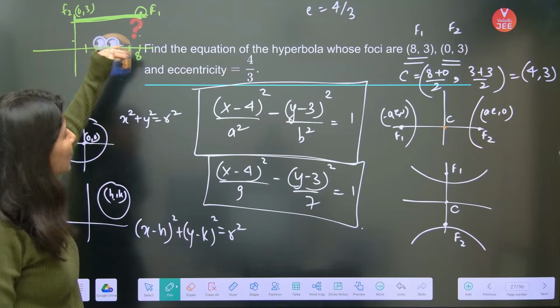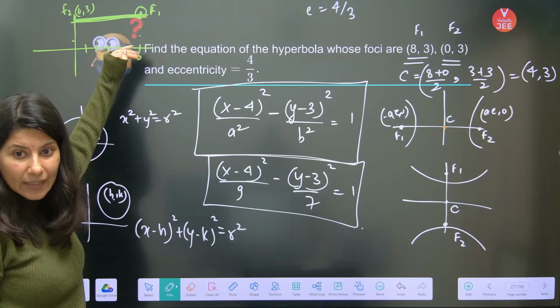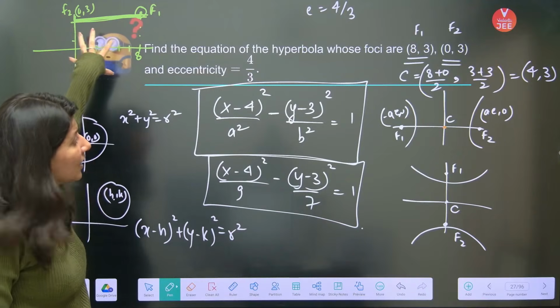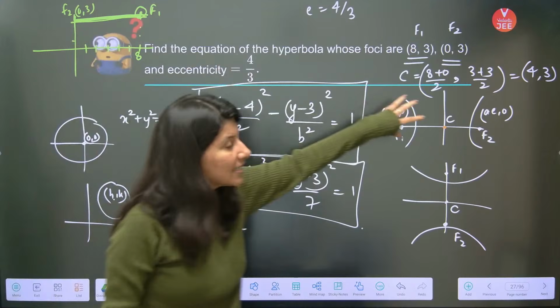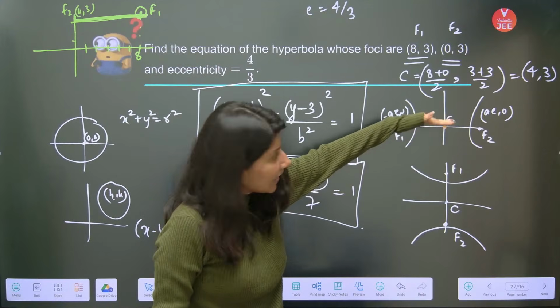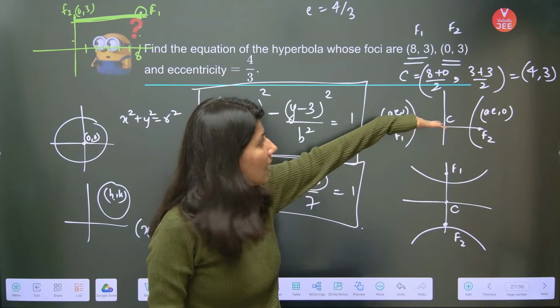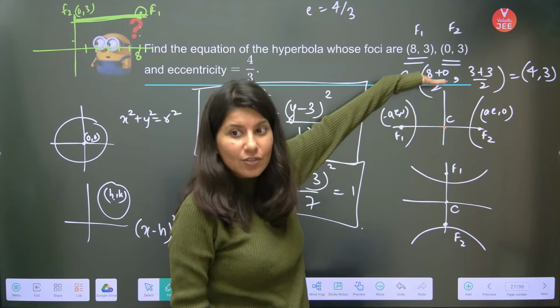So it is a shifted hyperbola, same as this one. Here the x-axis was the axis, but I have shifted it just like this.